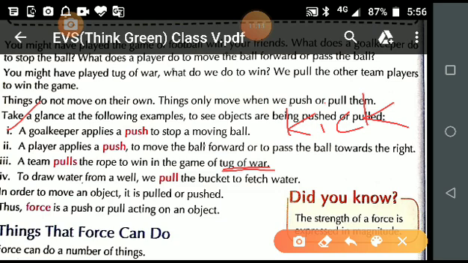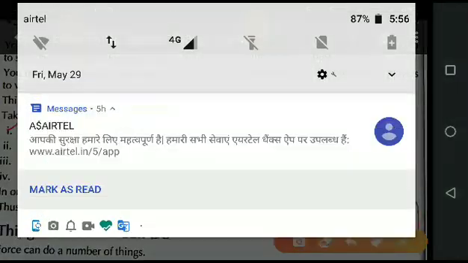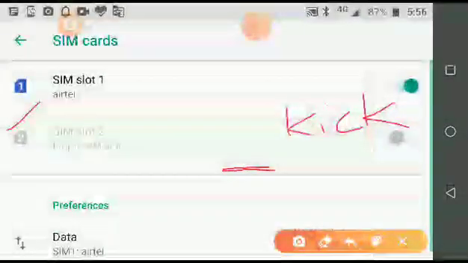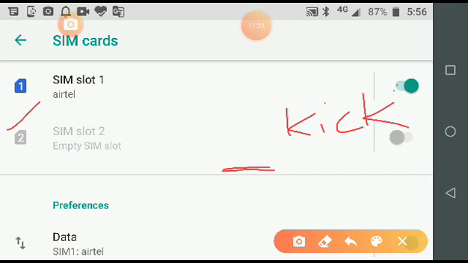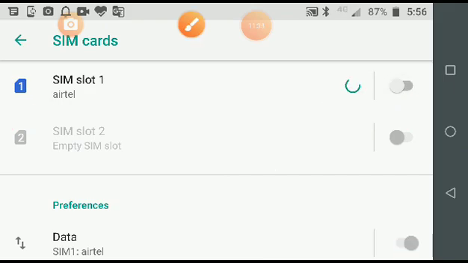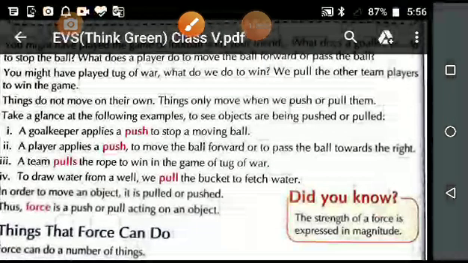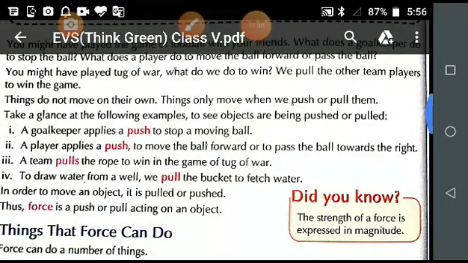So in the first example of a ball, the player pushes the ball, and in this game of tug of war, what are the players doing? They are pulling the rope. Is it clear?